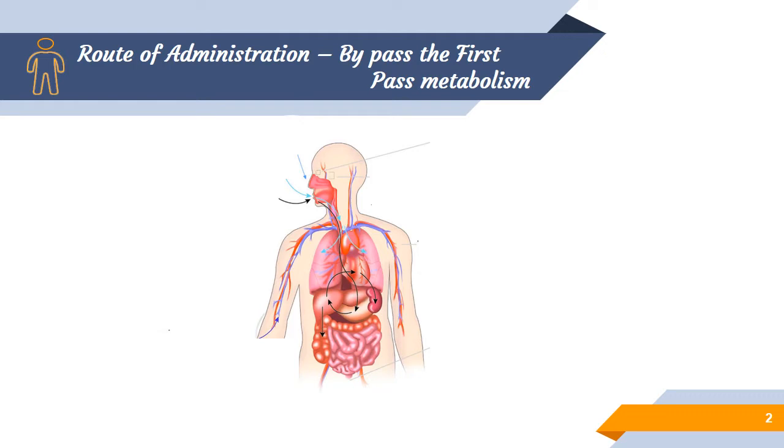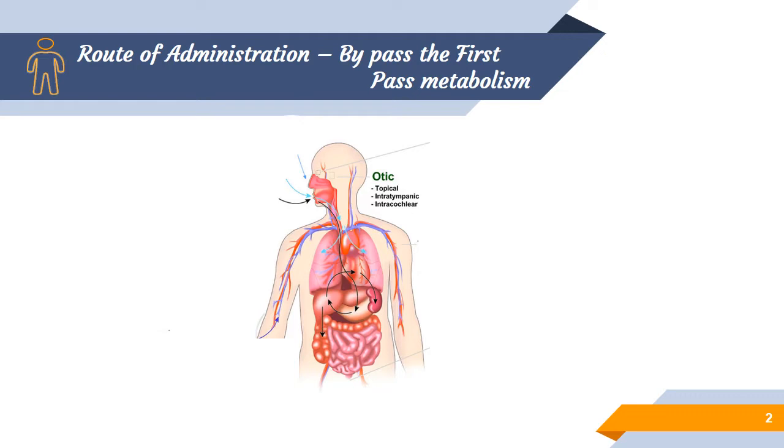Most of these non-peroral routes possess 100% bioavailability, or better systemic drug availability, by bypassing the first pass metabolism. So let's see some of the non-peroral routes which bypass the pre-systemic metabolism. The first one is otic, the drug reaching the ear cavities.